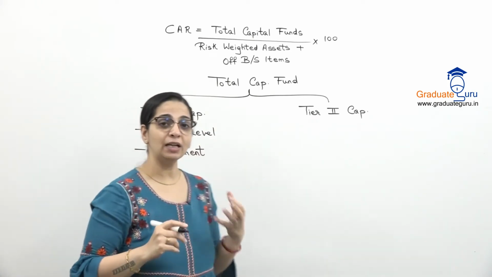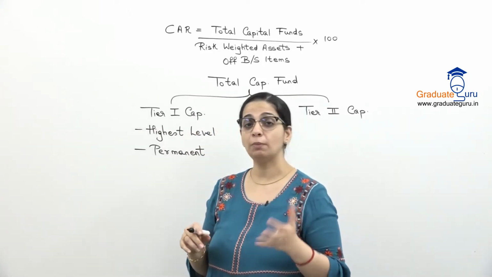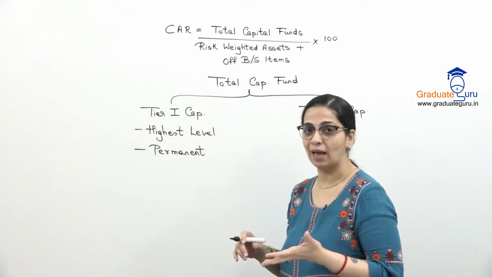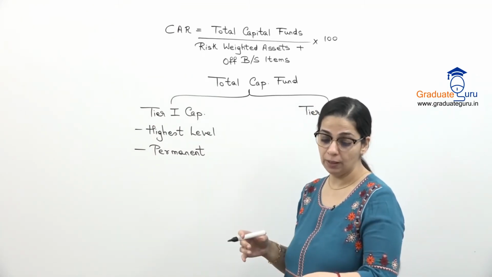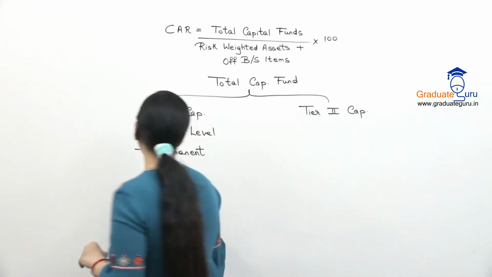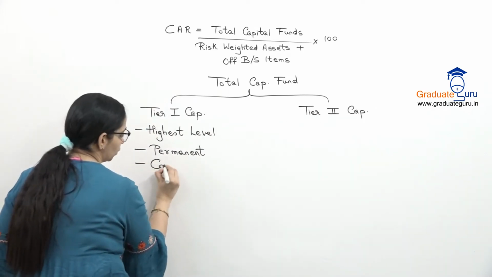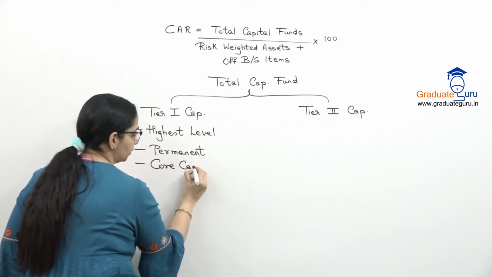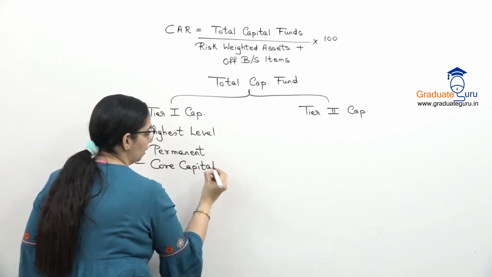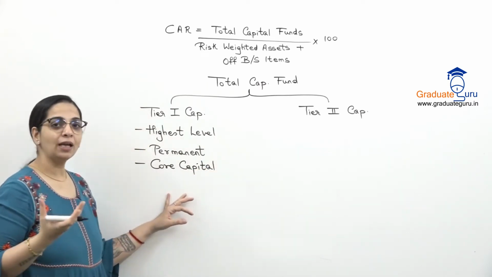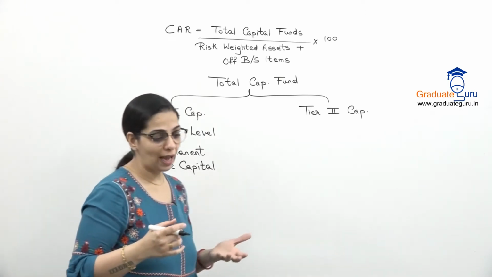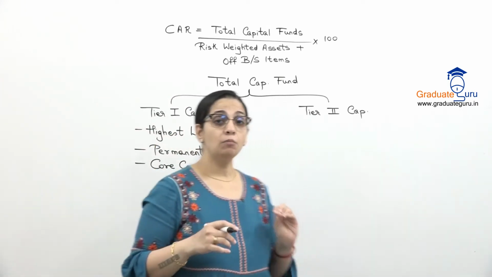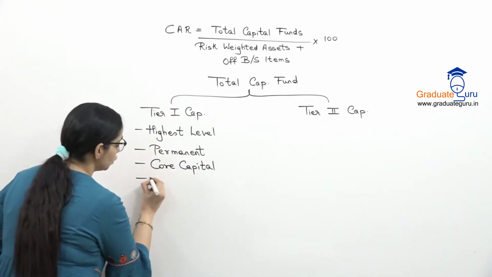So ये काफी time तक company के balance sheet में रहता है, that is banking company के balance sheet में. This capital is almost permanent capital. It is also called your core capital. Core is very very important. So इस capital के बिना banking company exist नहीं कर सकती है. So that's why it is your core capital and it most readily covers your risks.